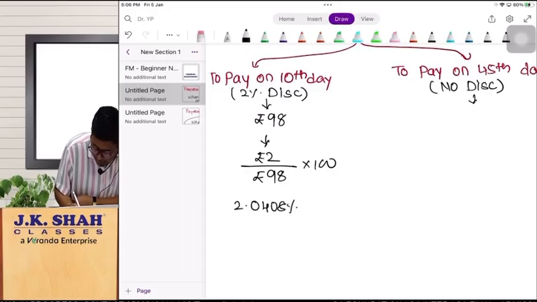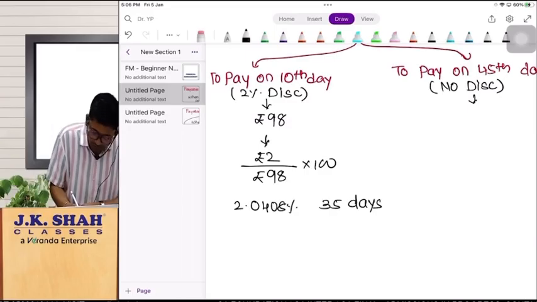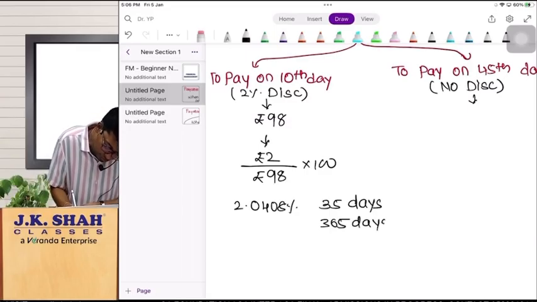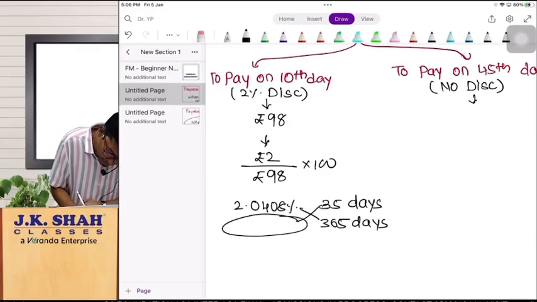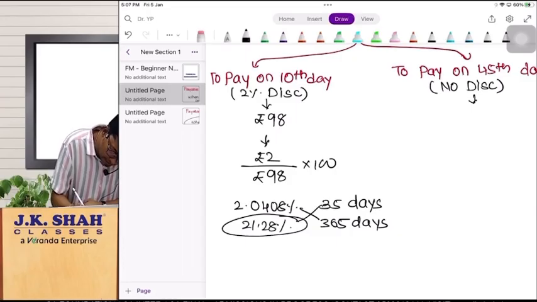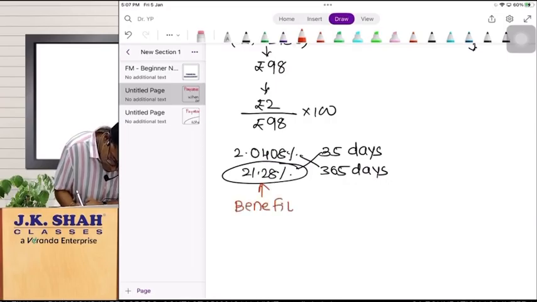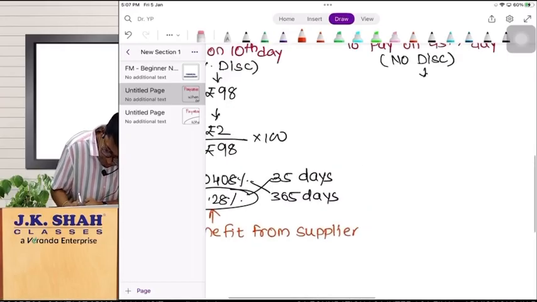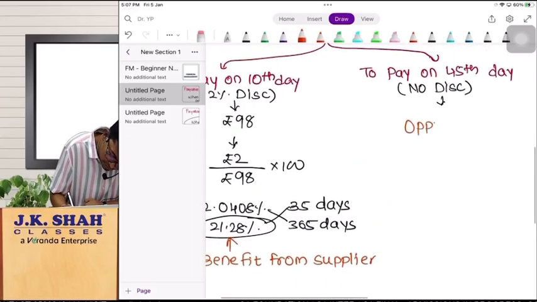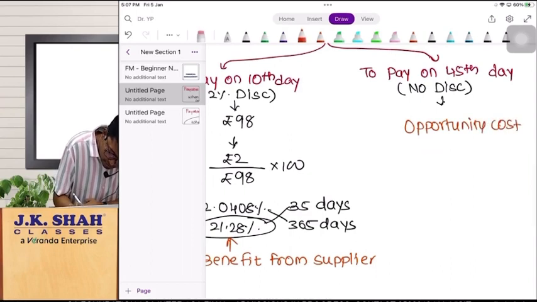This gives you 2.0408% return, but this return is computed on the basis of 35 days. If you convert this into an annualized return by comparing it with 365, it gives you approximately 21.28% return. Yes or no? The 21.28% return is nothing but the benefit. Who is giving you this benefit? The supplier. This benefit you should always compare with the available opportunity cost. How much is the opportunity cost given in the illustration? It is 25%.